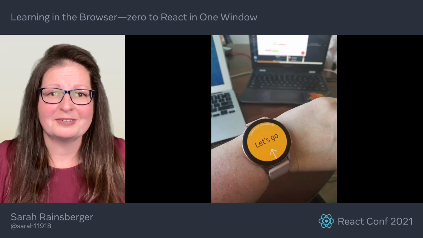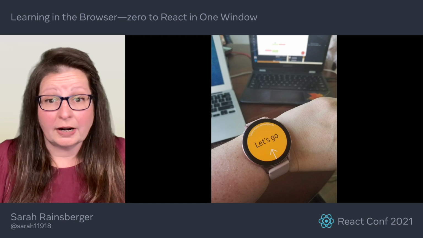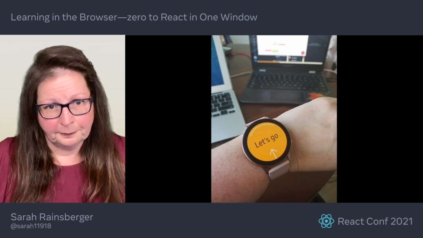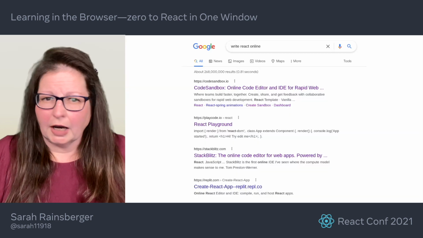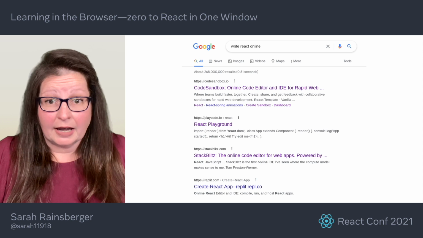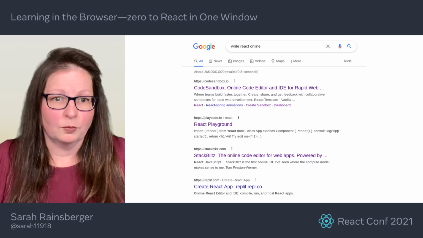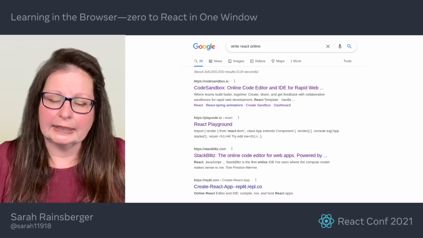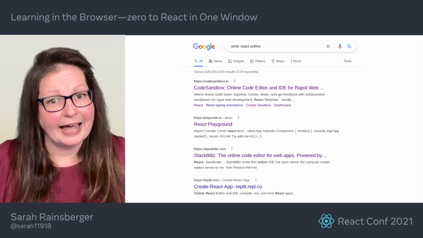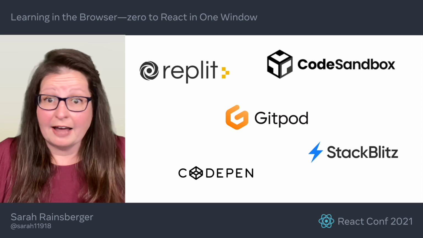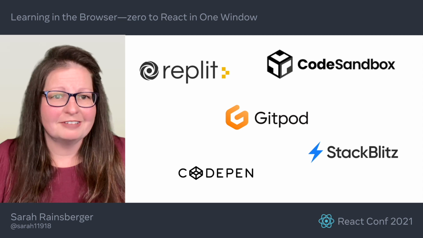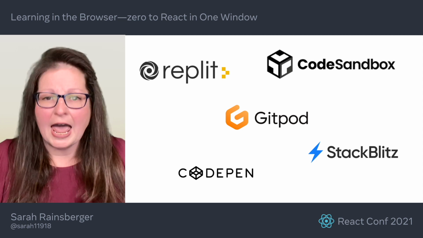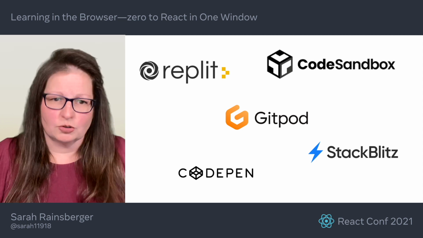With a basic foundation now in React, I was ready to figure out how to actually build apps and websites for myself. But I didn't even know where to go or how to get started outside of Scrimba. So I just kept putting words in a search engine like, write React online. Apparently, the phrase I wanted was online IDE. Sure enough, these quick start pre-configured dev environments that you can spin up right in your browser do exist, and it turned out there were lots to choose from.